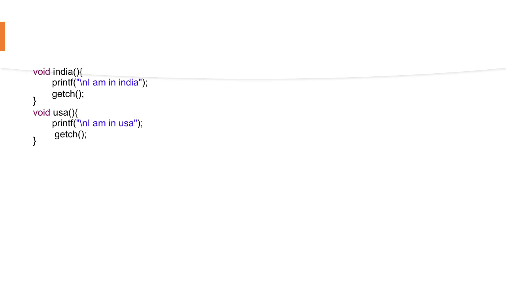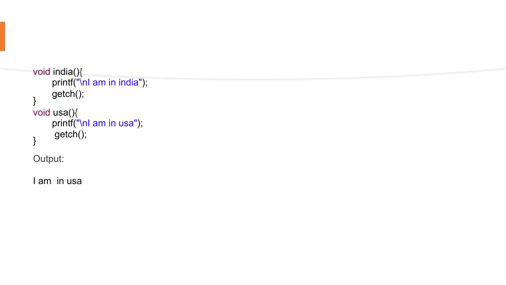So let's see how the output comes. First, the output will be "I am in USA", "I am in India", and then comes "I am in main", "I am in India", "I am in USA", like that. See, in the above program there are two startup directives which will execute before the main function. The function India has priority 105, the function USA has priority 100, which is the default. We did not use anything there.